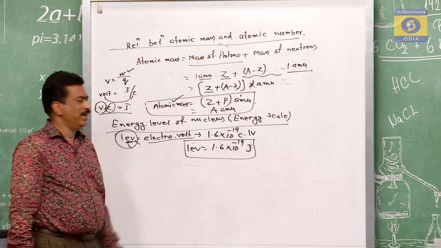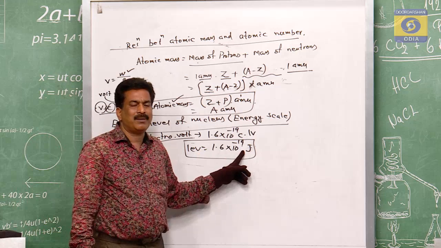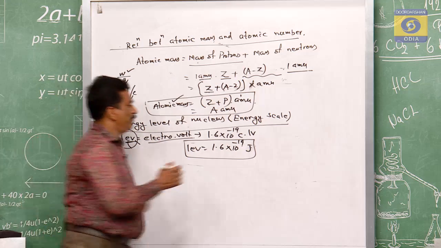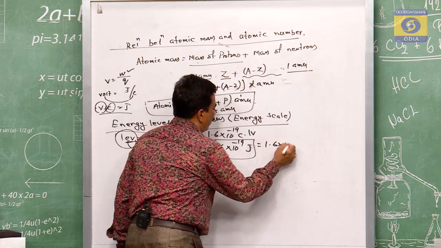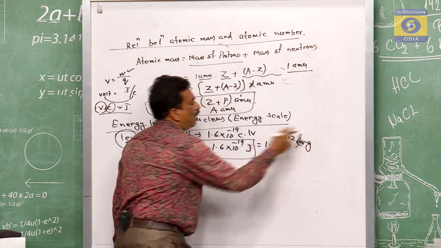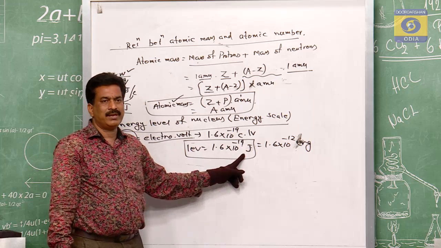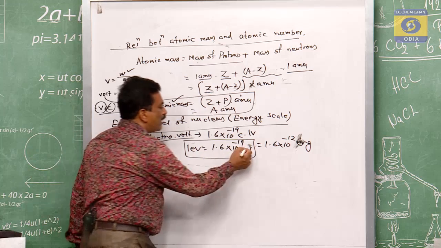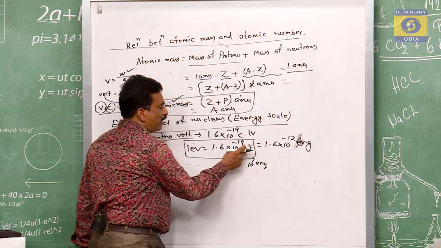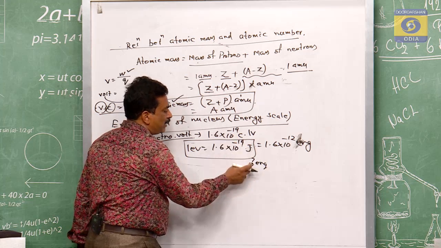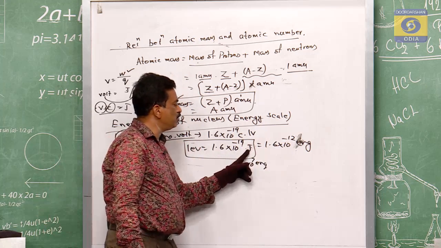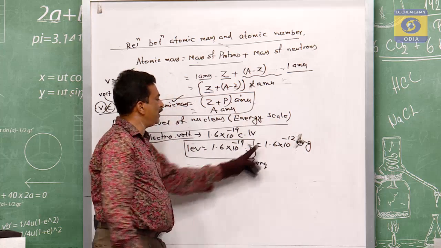Suppose I ask one question: this joule is in the MKS case, then what will be the value of this energy in CGS? Are you answering? Please verify with your answer what I had already written. This much in erg. This is the joule, joule in the MKS case. If we convert to CGS, 1 joule is equal to 10 to the power of 7 erg. Putting 10 to the power of 7 erg for joule, 10 to the power of minus 19 into 10 to the power of 7 gives 10 to the power of minus 12, and the joule will be replaced by erg. So 1 eV is equal to this one.